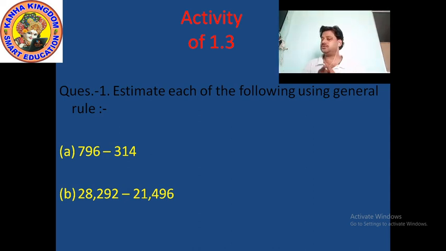Whatever there is in the 1000 place, you add one more to that digit, and whatever the digit in the 10,000 place, you change nothing and write down the same digit. So you understand how to convert both the numbers to the nearest 1000, and after finding both numbers rounded to the nearest 1000, it is very easy to subtract. When you subtract, you find the answer.